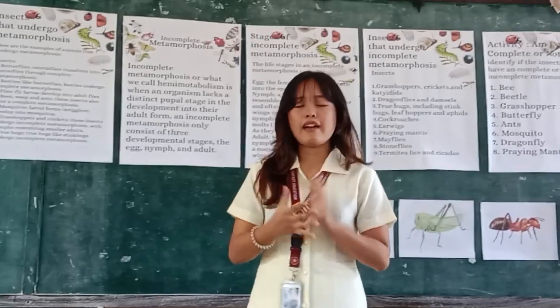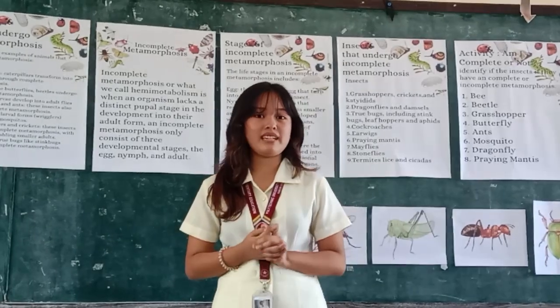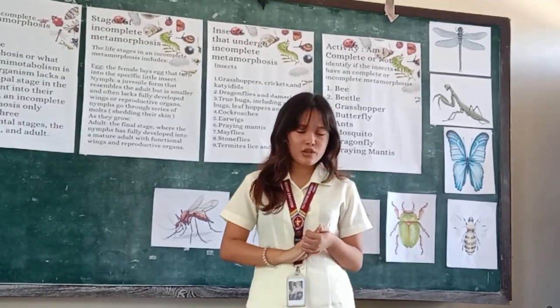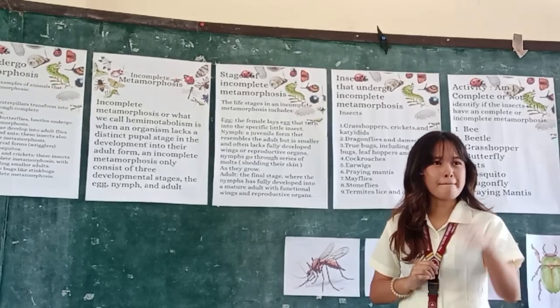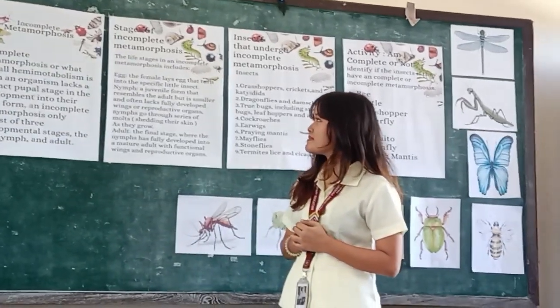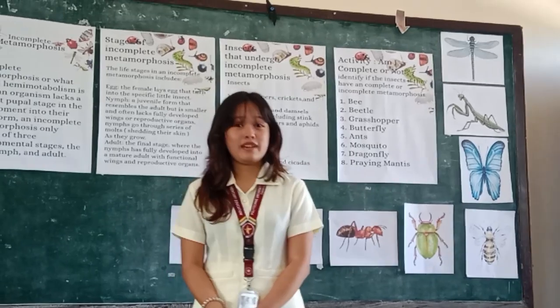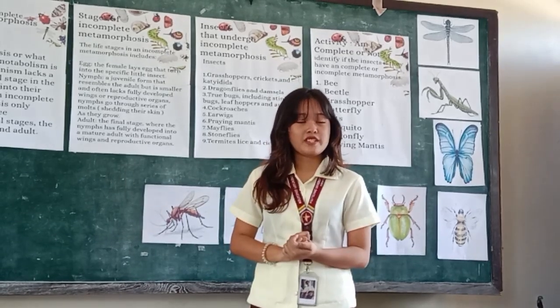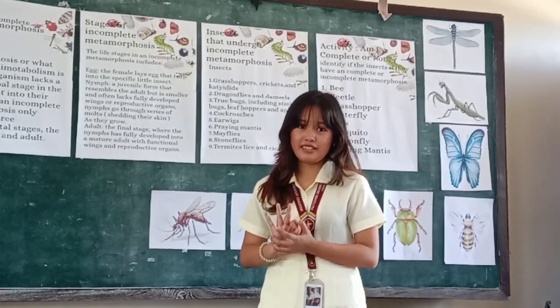Now, did everybody understand what the three stages of an incomplete metamorphosis are? Yes! Can anybody give me the three stages of an incomplete metamorphosis? Anyone? Yes? The egg, nymph, and adult stage. Yes, those are the stages of an incomplete metamorphosis. Now remember, okay, a complete metamorphosis has 4 stages, while an incomplete metamorphosis has 3 stages.